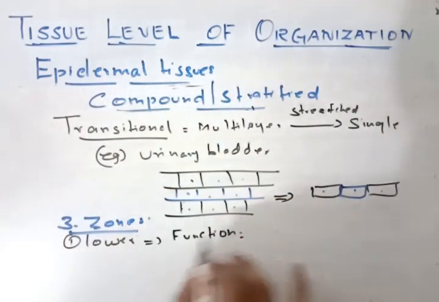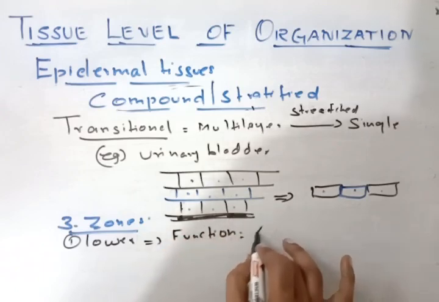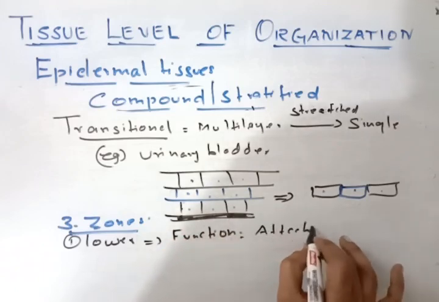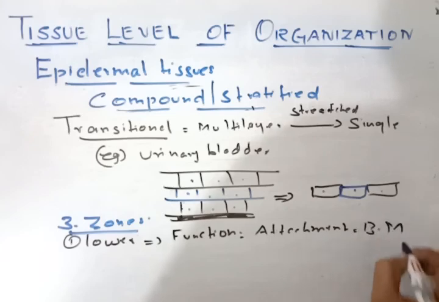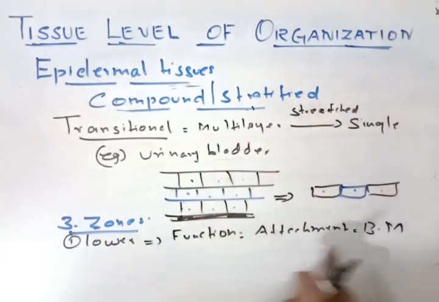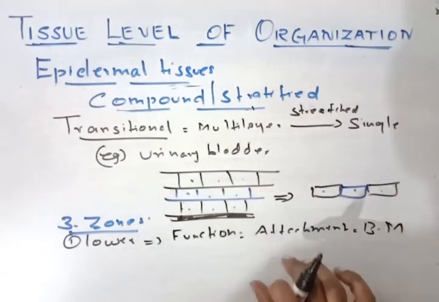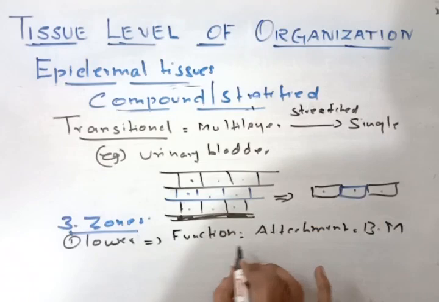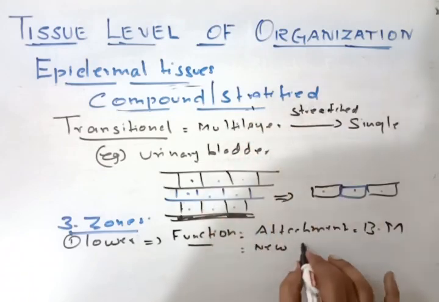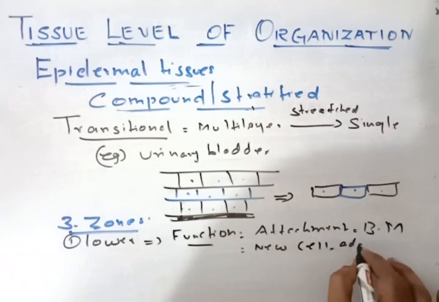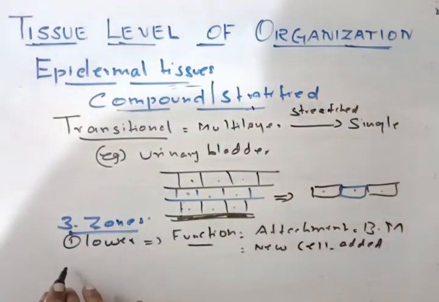I told you everything will be attached to the basement membrane. It is not only for attachment, some new cells also will be added. This is the lower layer, the first zone, the lower zone.